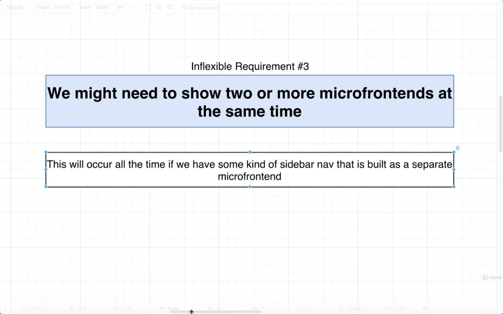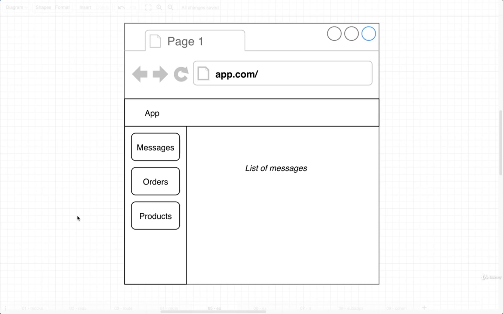the screen. So for example, let's imagine that you are building some kind of application like this, where you have some kind of link or navigation stuff on the left-hand side. So maybe this is a standalone micro front-end app on the left-hand side with some links to some other different sub-apps. Whenever a user clicks on, say, messages or orders or products, we're going to load up that appropriate sub-application on the main panel of the screen.